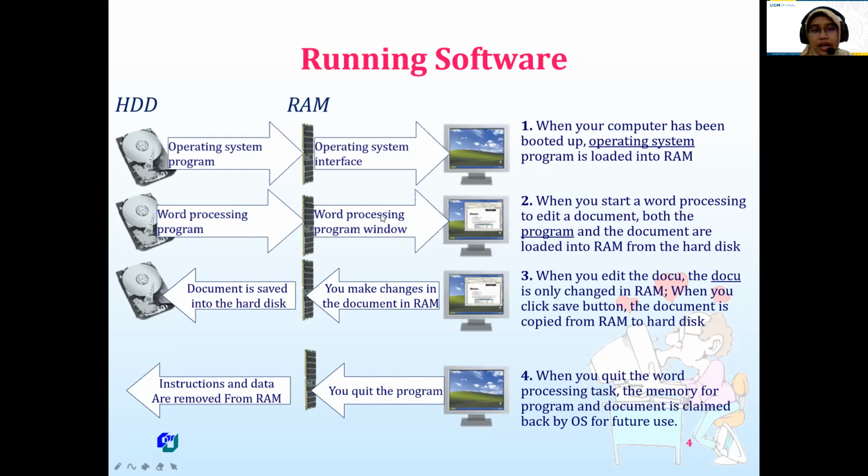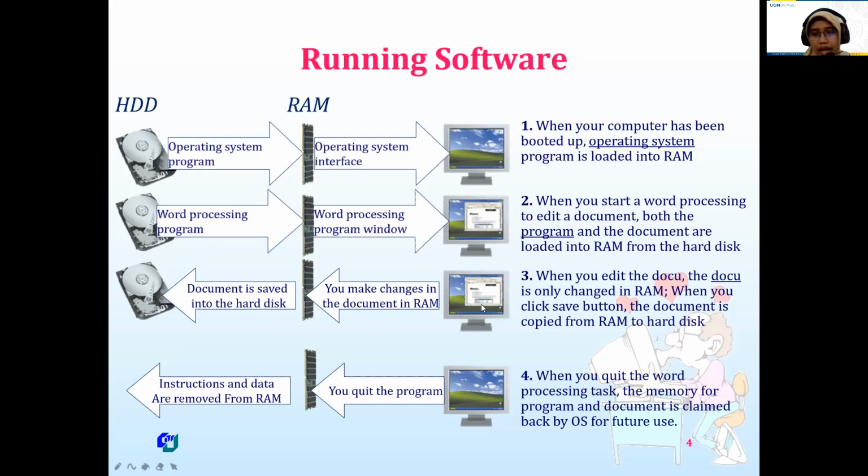And then another example, when we start word processing to edit a document, or make a new document, the word processing program and also the document are loaded from hard disk to the RAM, random access memory.